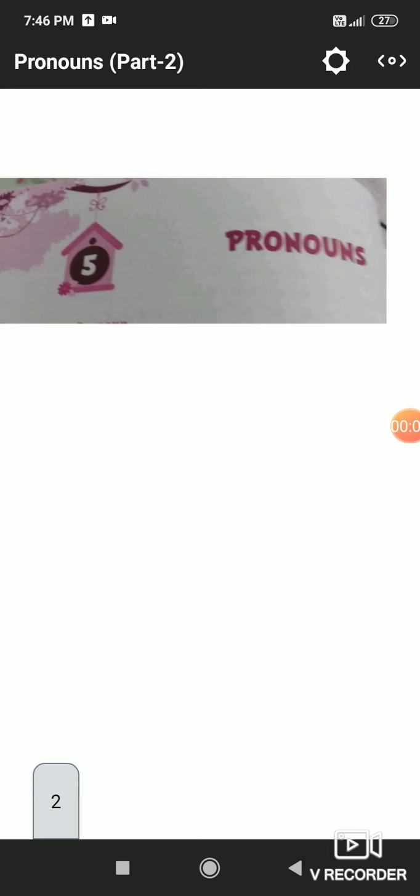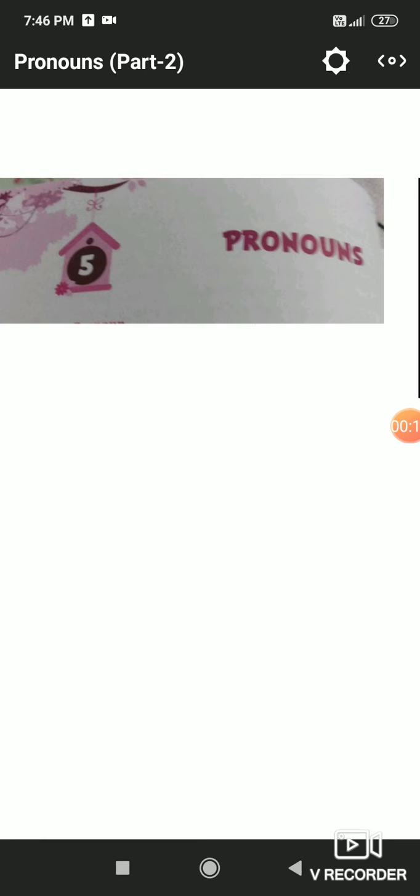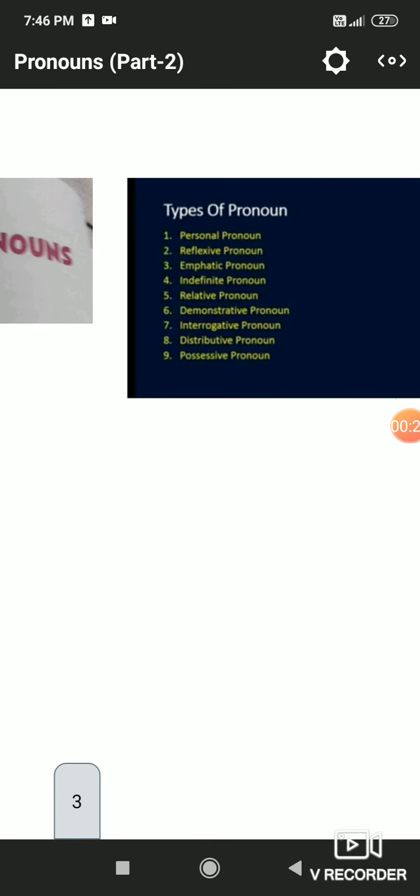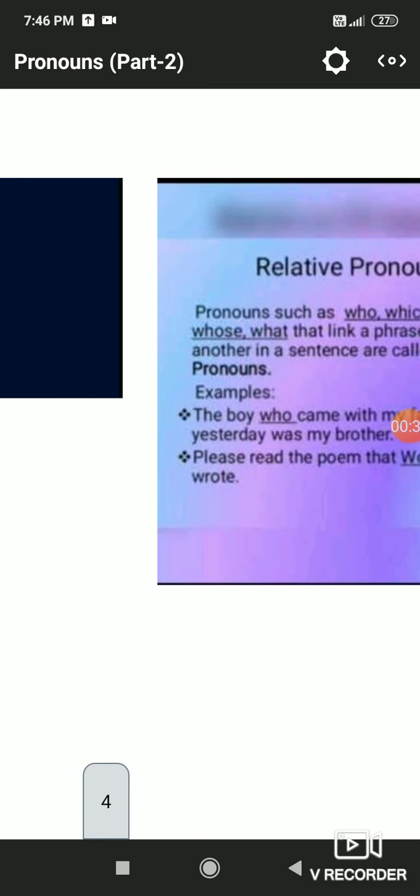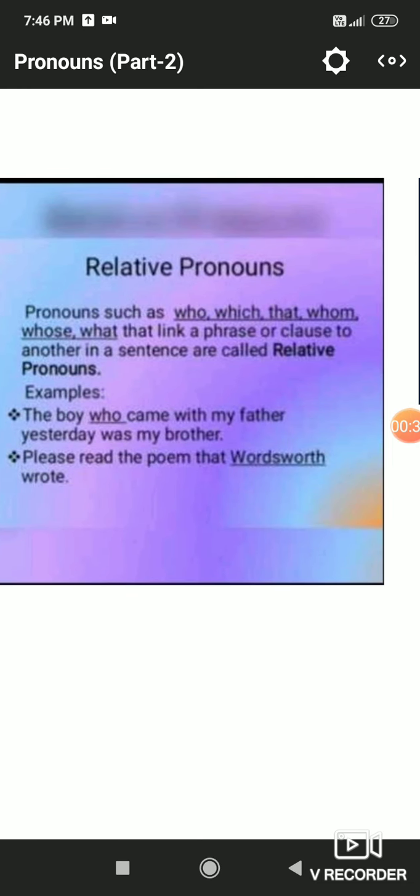So, let us continue with chapter number 5, pronouns. Pronouns are the words which are used in place of nouns. So, the words which are used instead of nouns are known as pronouns. We have already discussed 8 out of 9 kinds of pronoun. Today we will discuss relative pronoun.